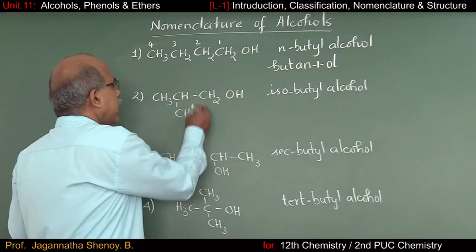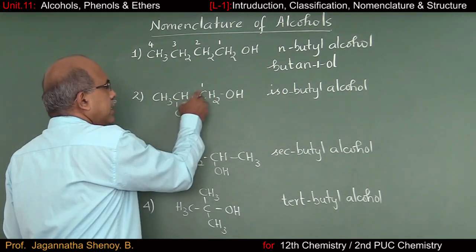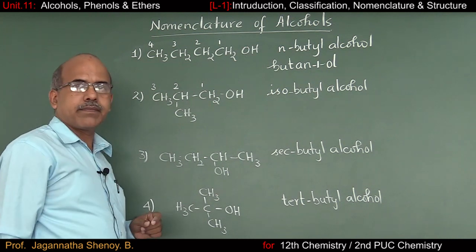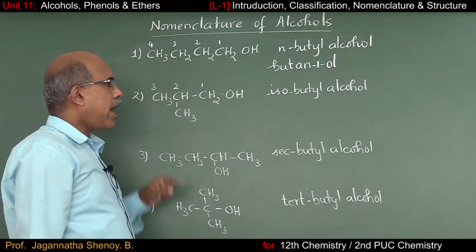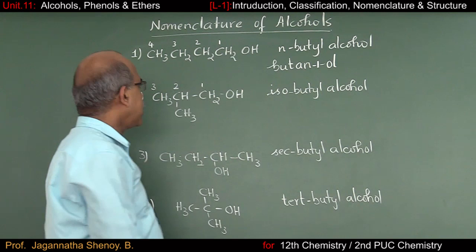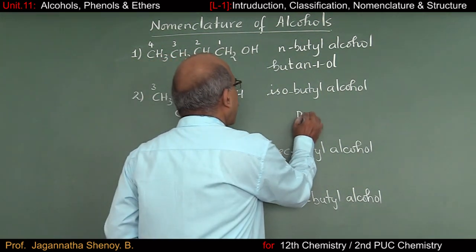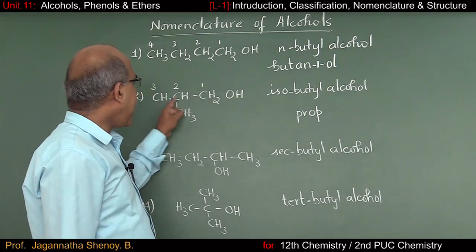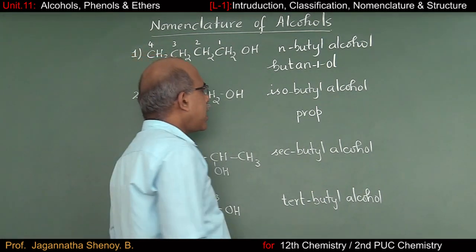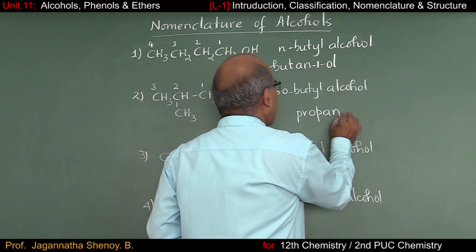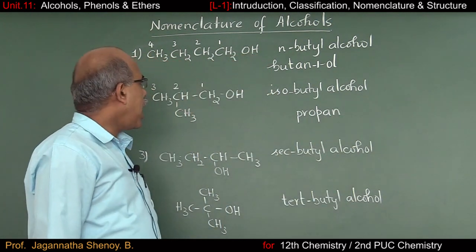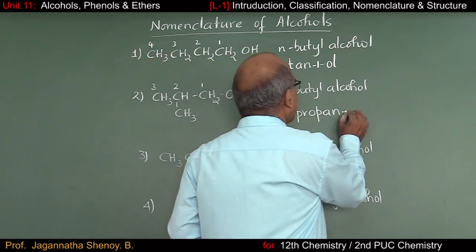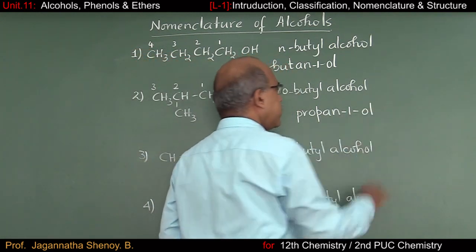Go to the second one, isobutyl alcohol. Number the carbon chain. Now you are familiar. This should be carbon atom number 1, 2 and 3. So in the main chain, I have only 3 carbon atoms. That's why the root word has to be prop. And carbon atoms are connected by means of single bond. That's why it is propane. And on the very first carbon atom, you have an OH group. That's why it is 1-ol.